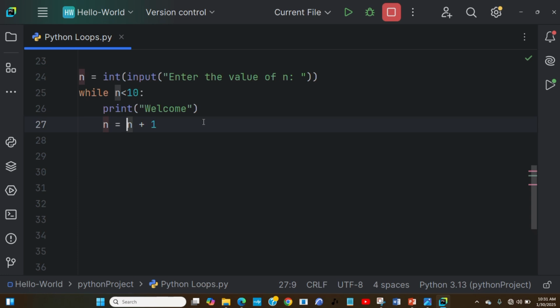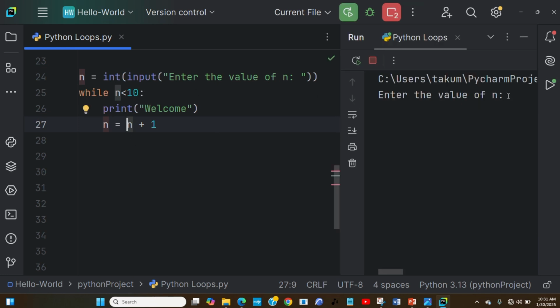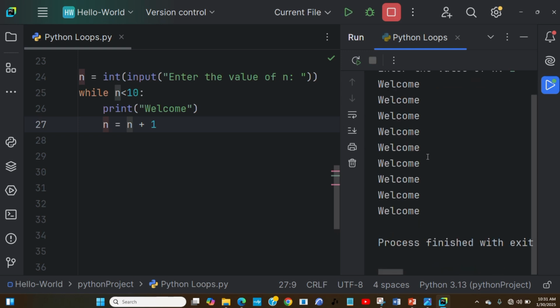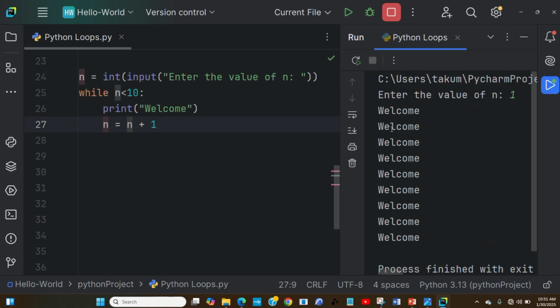While n is less than 10, we are saying print welcome, and n is incremented, n plus 1, which means it's incrementing. So if we run this piece of code, it says enter the value of n. If I enter the value of n as 1, it's going to start from 1 and print to 9. That is what is going to happen.